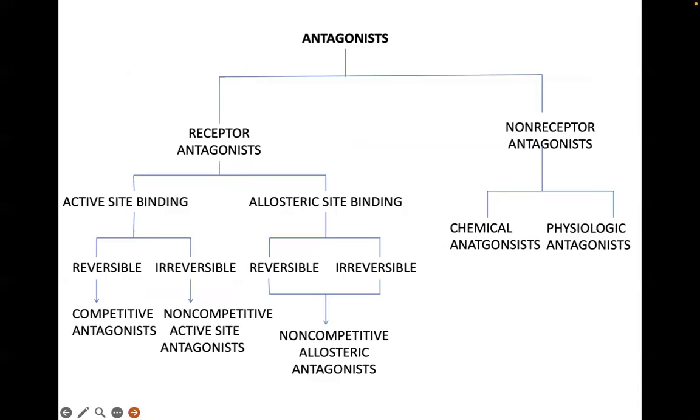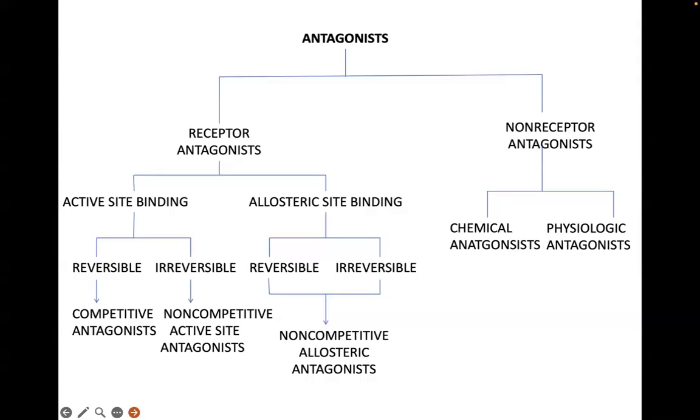So let's look at the different types of drugs in detail. We presented to you earlier what antagonists are and what agonists are. Let's look at antagonists first. When you say receptor antagonist, it binds either to the active site, which is the same binding site as the agonist or the ligand, or it can bind to an allosteric site, a different site on the receptor.